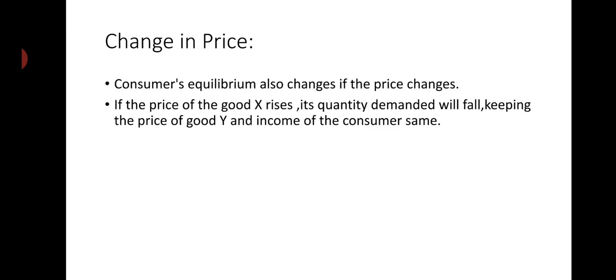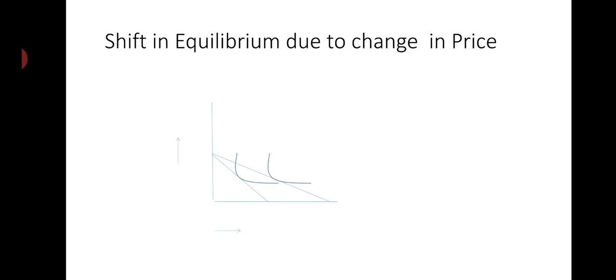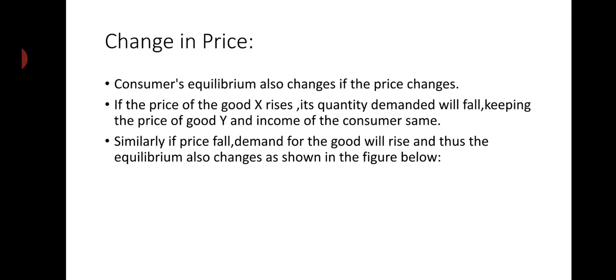Now, the impact of a change in price. The price of good X can rise or fall, and the price of good Y can rise or fall. Accordingly, the purchasing capacity of the consumer changes. If the price of one good rises, its quantity falls, and the reverse happens.